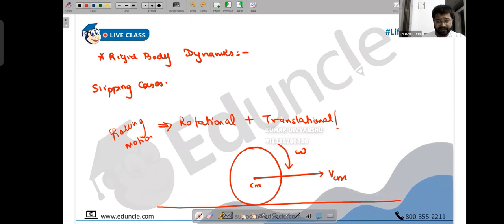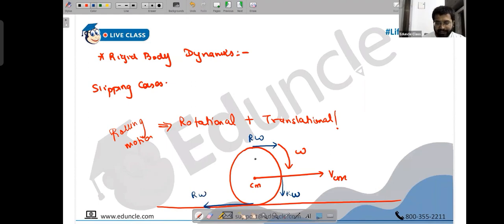So what do we have? For rotational motion, people, we have this: velocity at any point along a tangent is given by v is r omega. So here we have v_cm is r omega. Just a minute, I got lost for a while. So for any object when it rotates, people, the tangential velocity is given by r omega. At this point we have the tangential velocity r omega, here also, and here also.